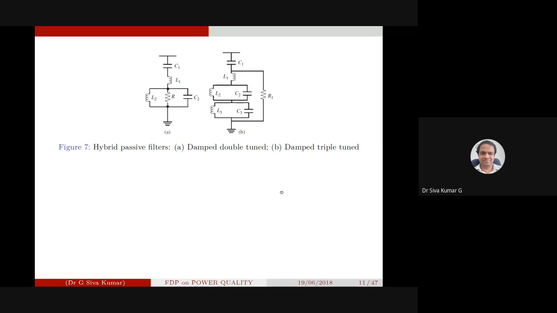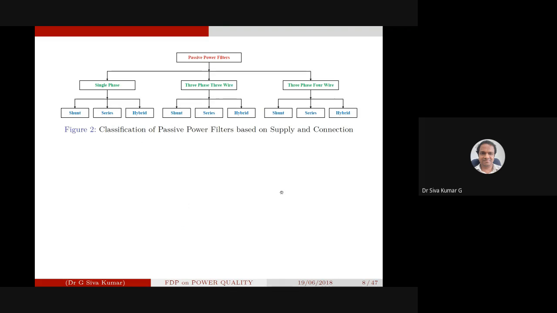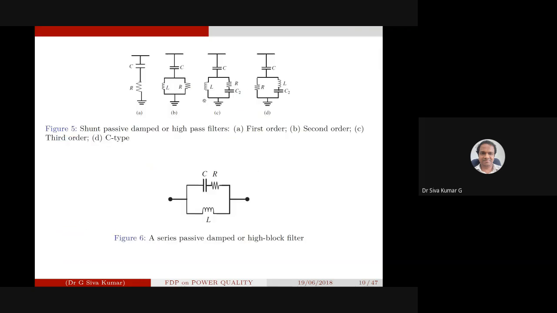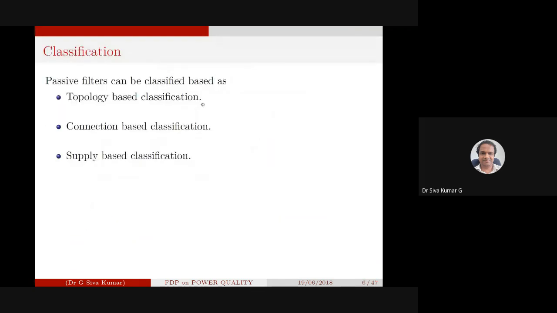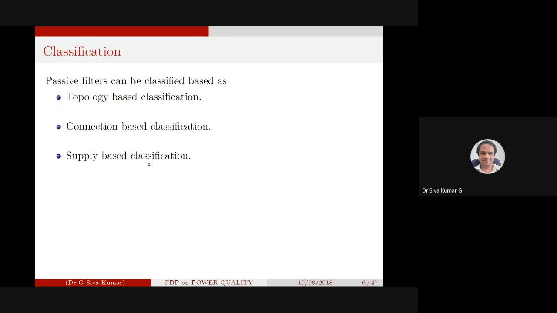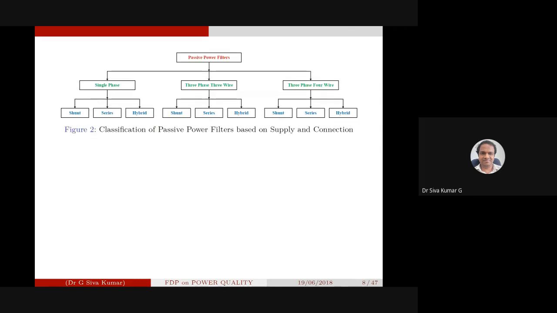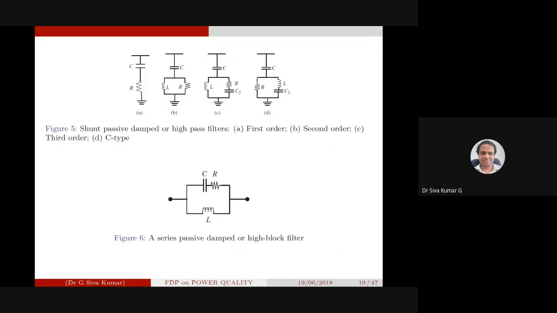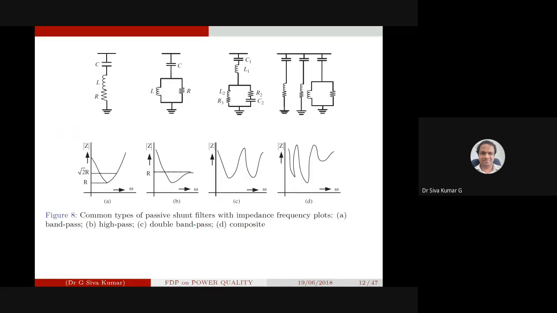This is based upon the passive elements, the topology based classification. We have three kinds of classification: topology based, connection based and supply based classifications. These are how you connect the passive elements. Okay, the common types of passive shunt filters.